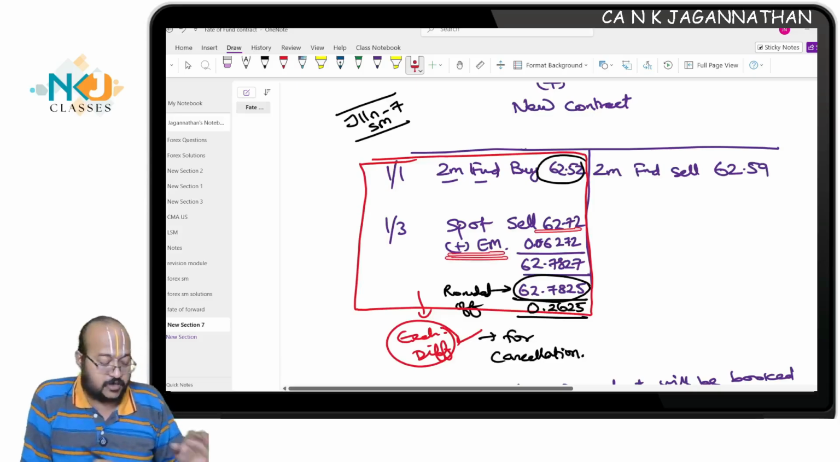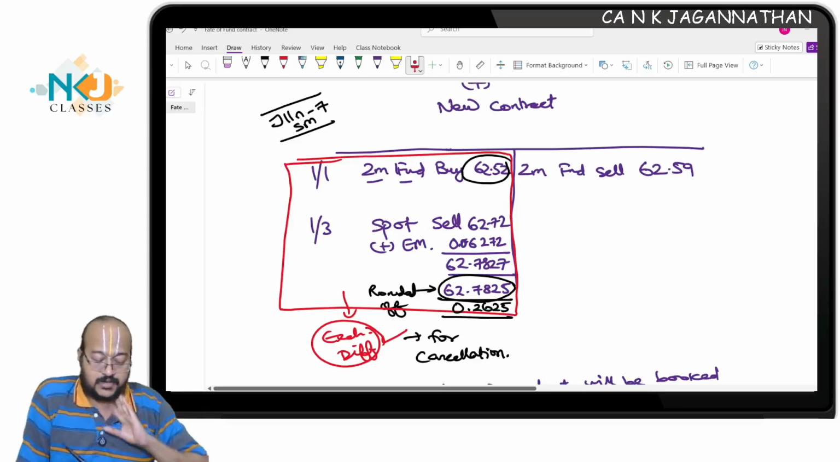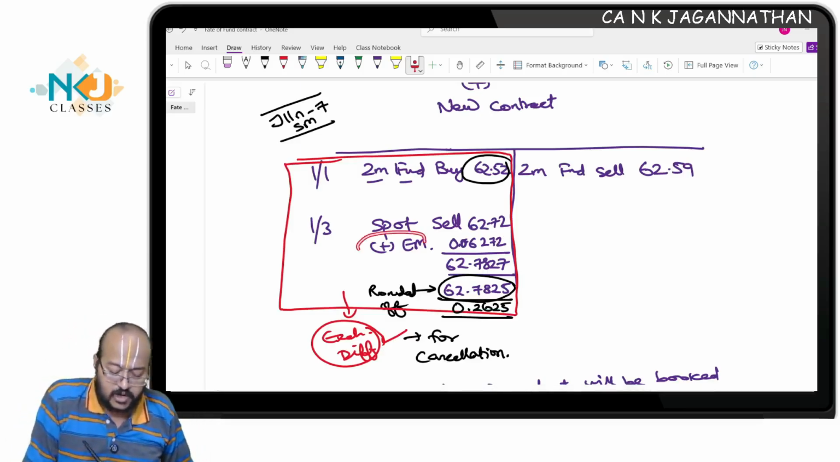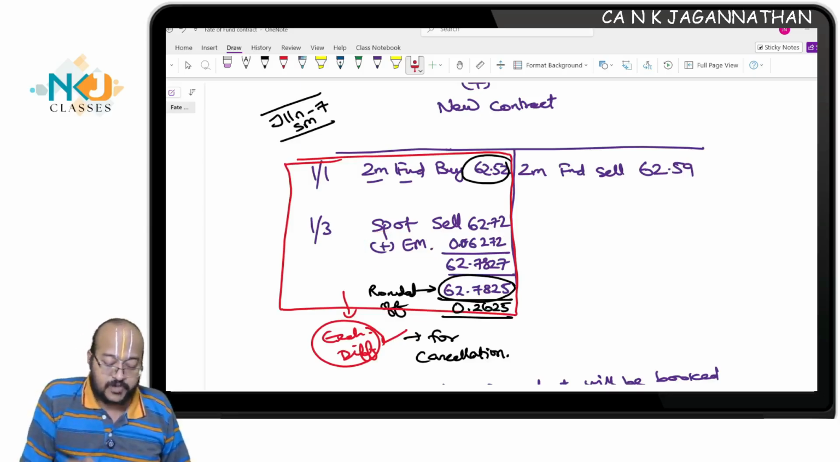The offer rate is 62.72 plus exchange margin. Because of the customer only, I am incurring this, hence I am doing this transaction. So for every buy as well as for sell, I will incur the exchange margin, and I will recover the exchange margin from the customer. How much is that? 0.10%, that is 0.06272. It comes to 62.7827. I should round it off to 0.0025, which comes to 62.7825. Are you all understanding? So I'm selling at 62.7825.